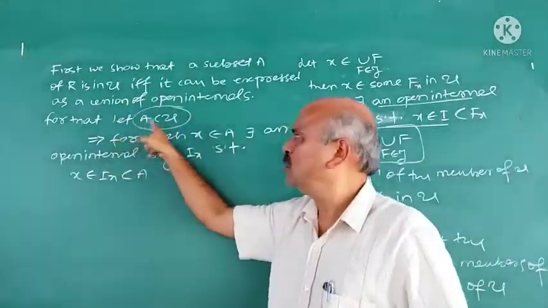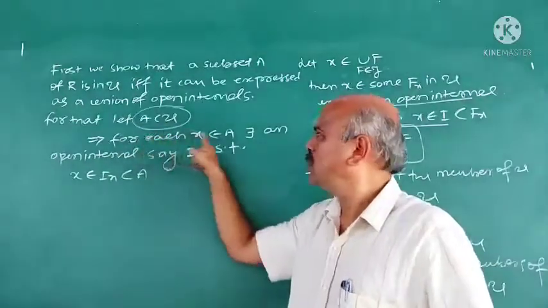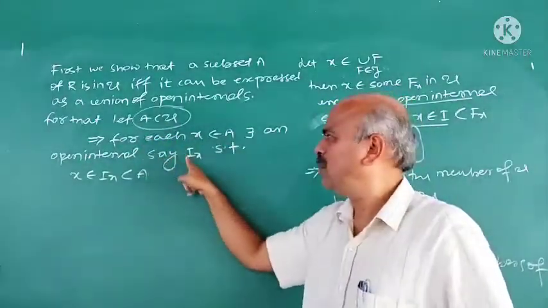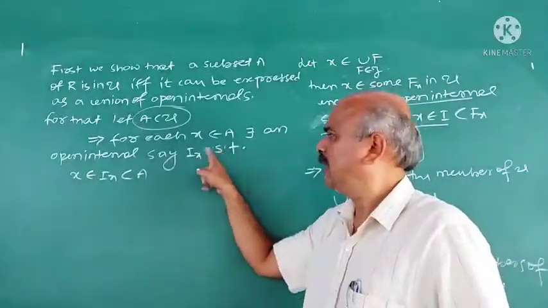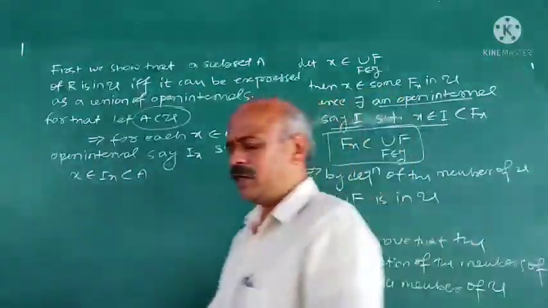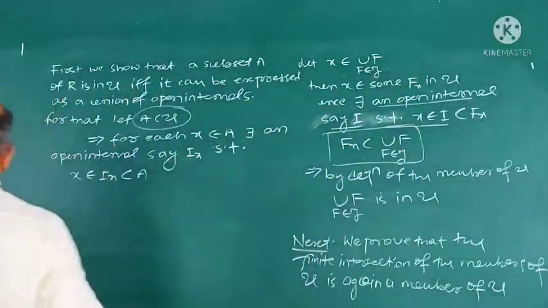If A belongs to U, for each x belongs to A, there should exist an open interval, which we have taken as Ix, such that x belongs to Ix, which is contained in A.